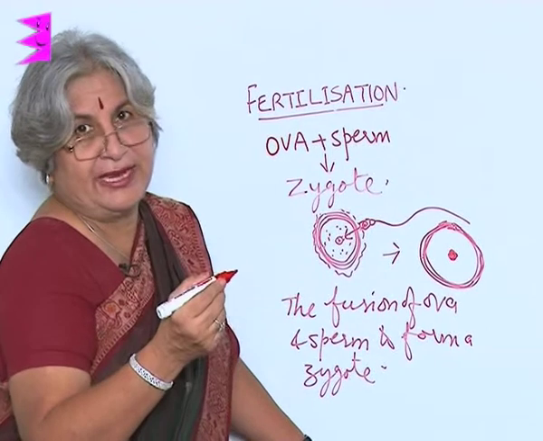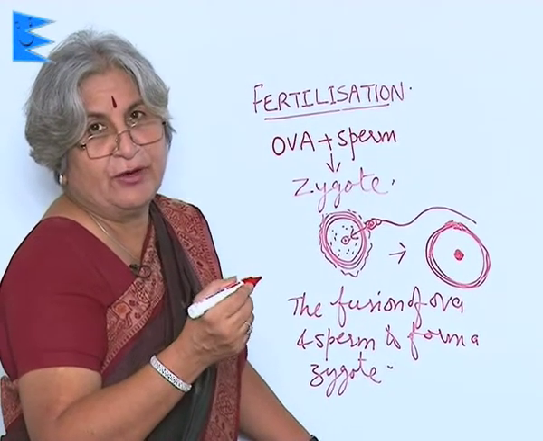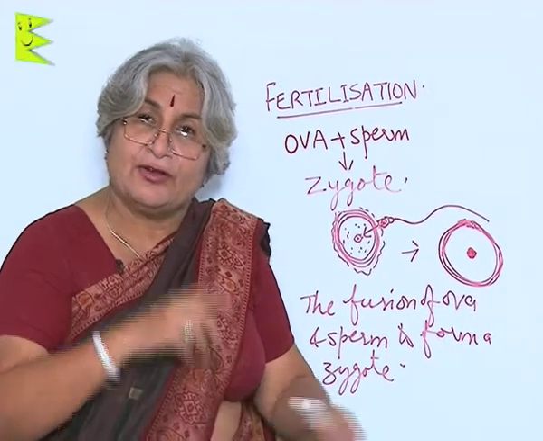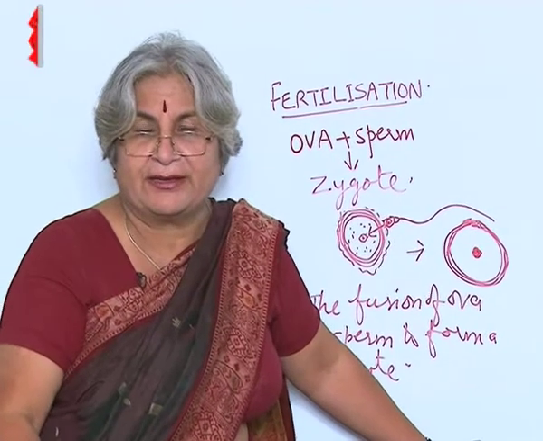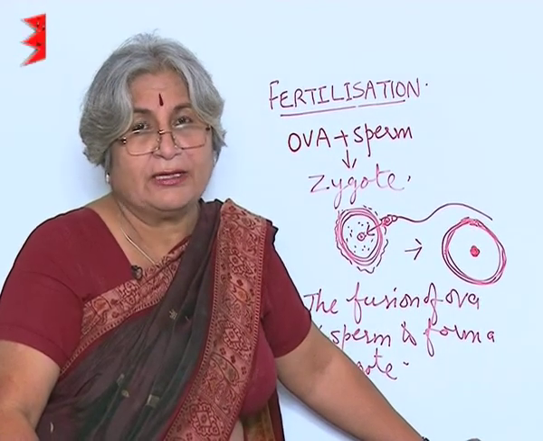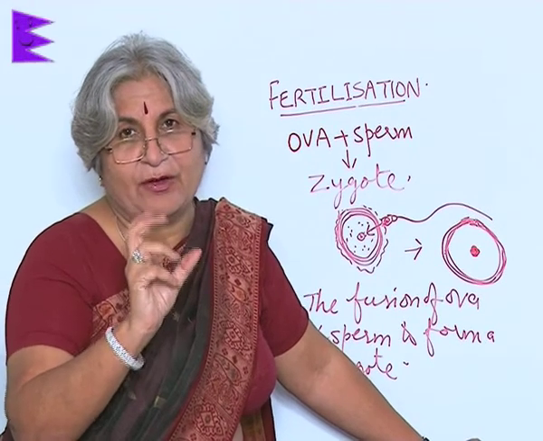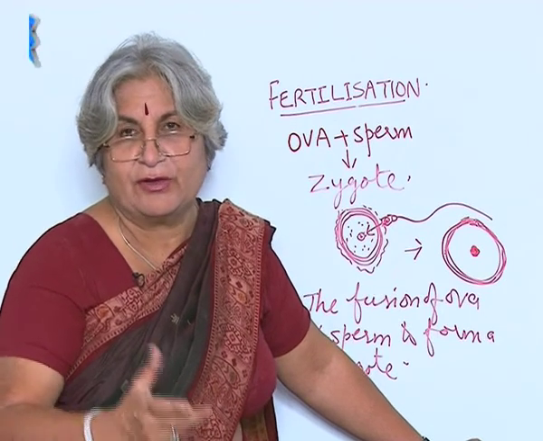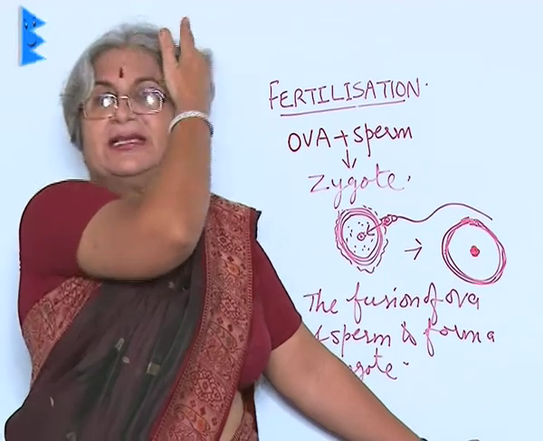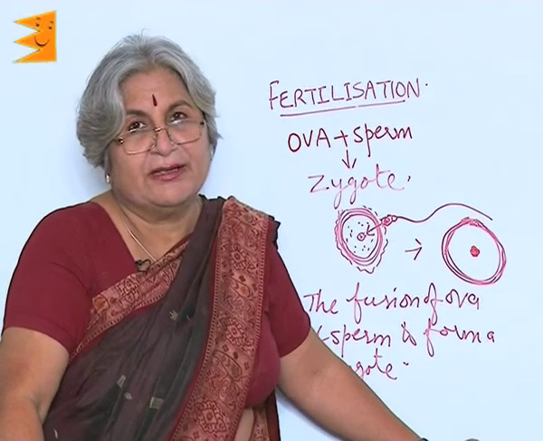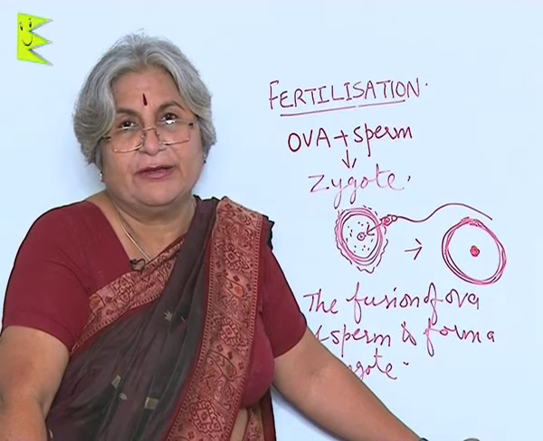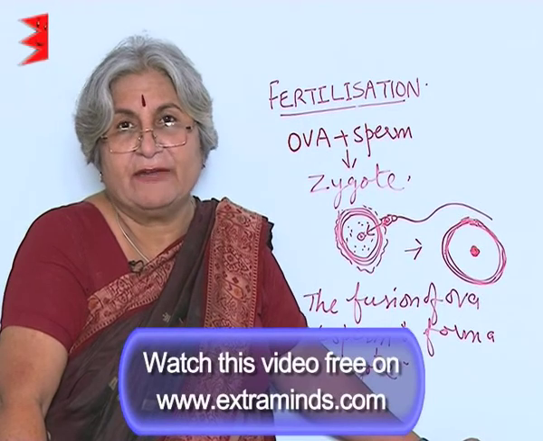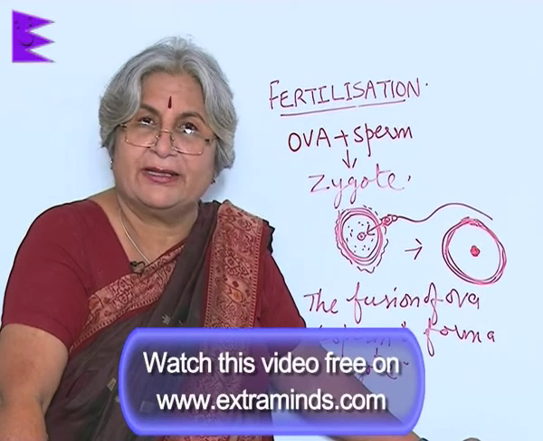Now comes the next stage, and that is the development of the embryo. But before we start that, I would like to draw your attention to the fact that in reproduction, what kind of first sign of reproduction is there? What do we usually call these ova in common language? We call them eggs. Most of the animals lay eggs, whether it is birds, whether it is amphibians like frogs and toads, fishes, earthworms and so on. They all lay eggs, and their fertilization also takes place outside the female body.